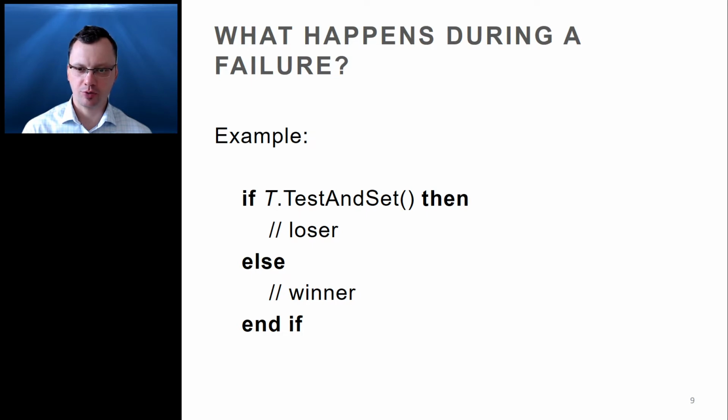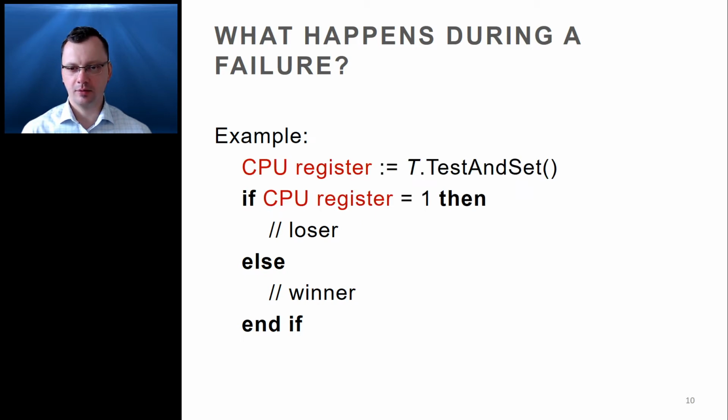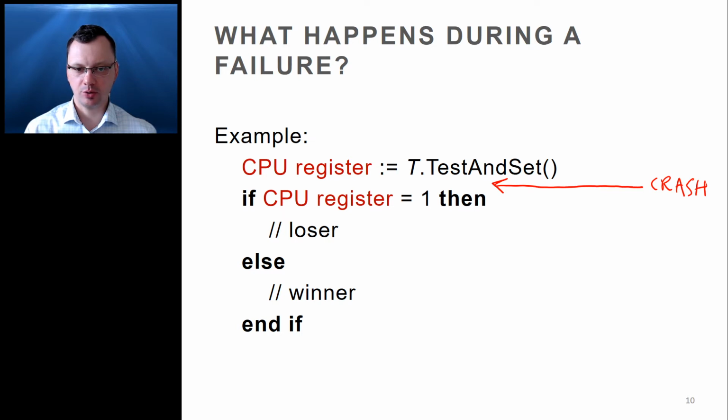Consider the following two-process leader election algorithm where symmetry is broken by applying a test-and-set operation on a shared object T. When this algorithm is compiled to binary code, it looks more like this, where the first statement is now split into two statements. One line calls test-and-set and saves the response in the CPU register, and another line uses the value of that CPU register to evaluate the branch condition. If a crash occurs between these two statements, we cannot simply resume execution at the if statement because we no longer have the value of the CPU register from before the crash.